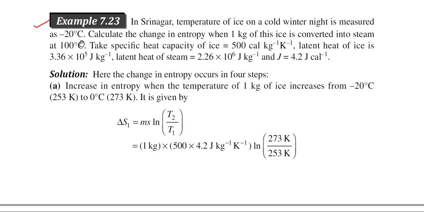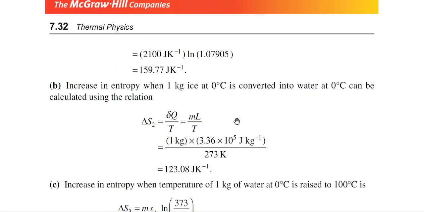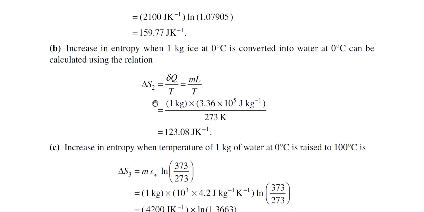So, the first step is that ice of minus 20 degree centigrade is converted into ice of 0 degree centigrade. That is the first step. You use the standard formula mass into specific heat into ln T2 by T1. Here for specific heat you have to use the specific heat of ice, that is 500 calorie per kg per Kelvin. Now, in the second step, melting occurs. That means ice is converted into water at the same temperature, at 0 degree centigrade, that is delta S2. The formula is mL by T.